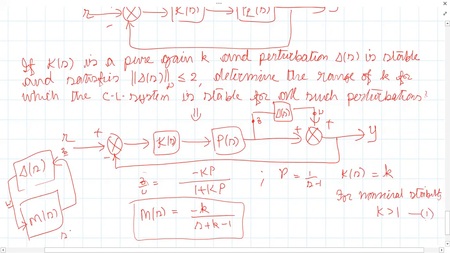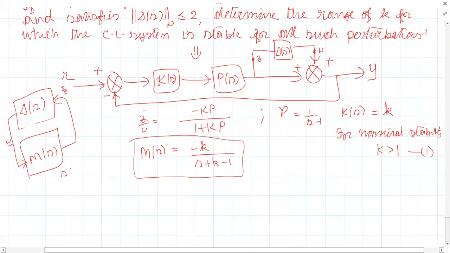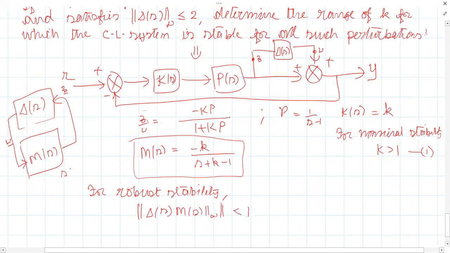Okay, now we need to check for the family of plants, right? So what's the condition for the family of plants as per robust stability according to the small gain theorem? The infinity norm of delta of S times the nominal plant model must be less than 1. Okay, do you agree with me?